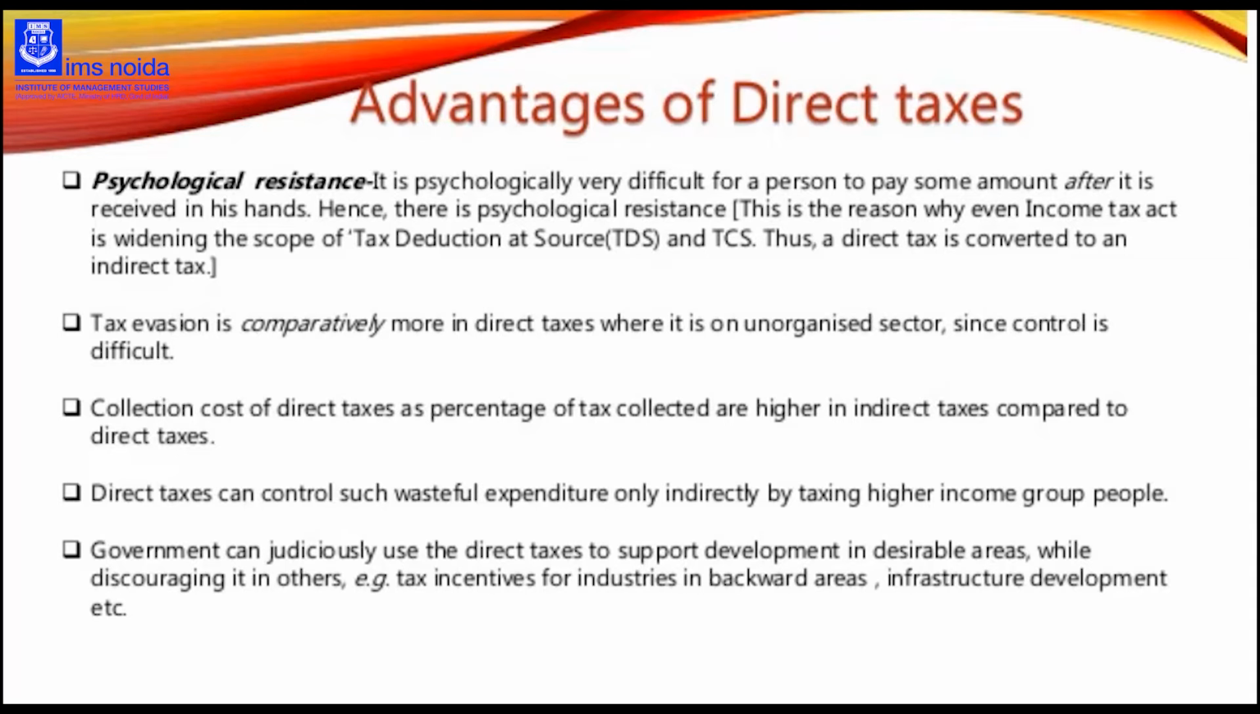So tax evasion is comparatively more in direct taxes, where it is an unorganized sector, since control is difficult. Collection cost of taxes as a percentage of tax collected is higher in indirect taxes compared to direct taxes. Direct taxes can control such wasteful expenditure only indirectly, by taxing higher income group people.